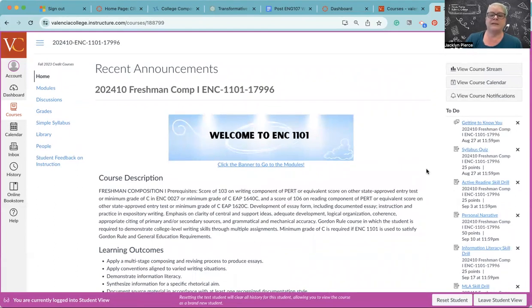The problem with that is a concept that I like to call you need to learn before you earn. So the modules are where you do the actual learning. There's readings, there's videos, there's activities that will help you prepare for those assessments.